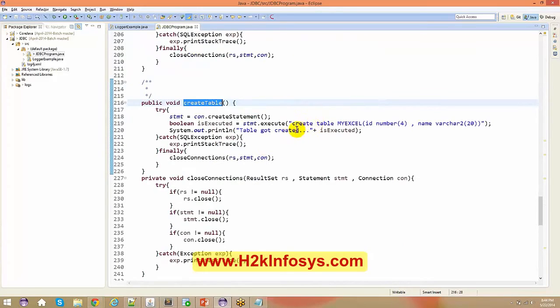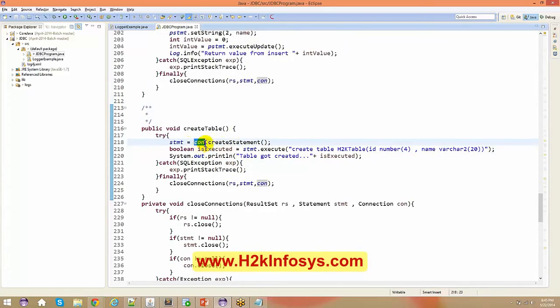We can even create a table, as I said. So here it says create table. I'm just going to create a table now, that is your H2K table, with an ID and a name out here. So what do I use here? I use a statement again. Once I create this, I do not basically need a prepare statement here because I'm just creating a table. So I just say statement dot execute.